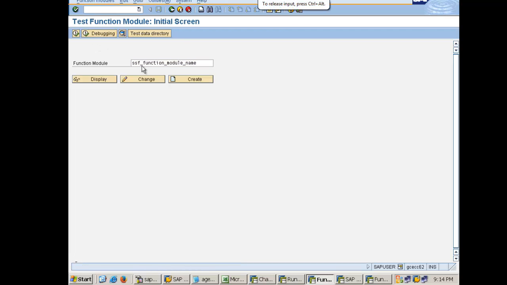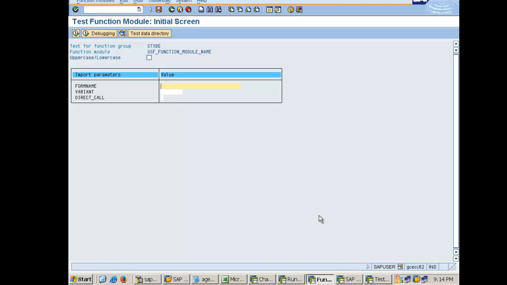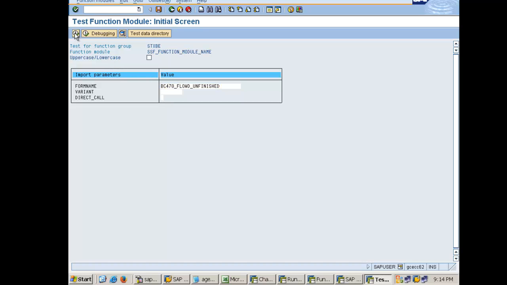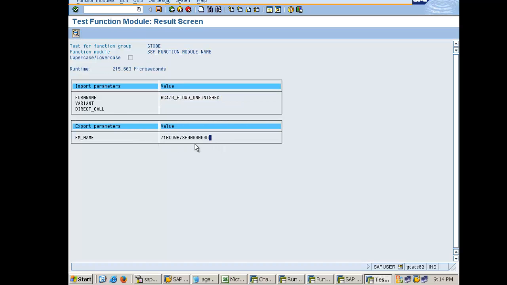Do an F8, give the form name here, execute. So you will get the function module name. I hope you are getting what I am trying to say here. Whenever I am writing a print program for the smart form, first I am going to call this function module, so that I'll give the form name and I'll get the function module name. So by doing this, my headache is no more, because it doesn't matter which system or which client it is. SSF_FUNCTION_MODULE_NAME will take the form name and it will return the function module name.